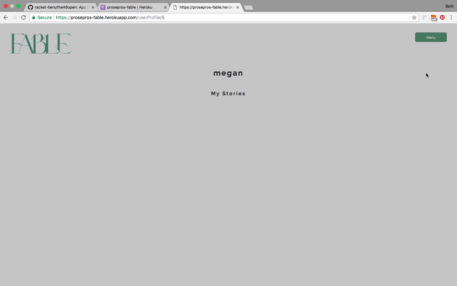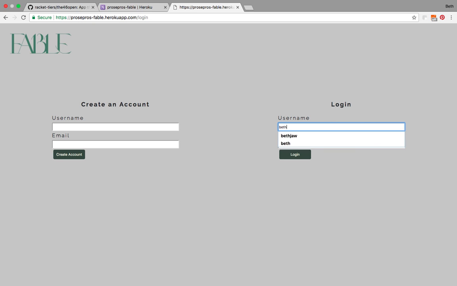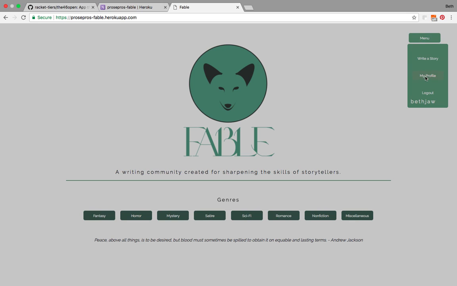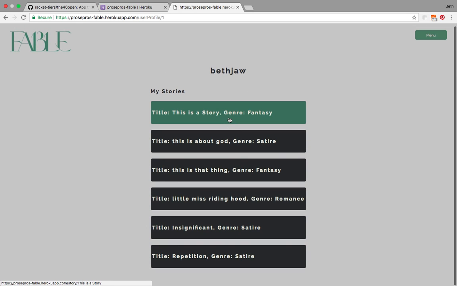We'll go to your profile. There are currently no stories here under your profile because you haven't written any. We just created this account. When you do write stories, they will pop up right here. So we'll log out and then log in so you can see a profile that already has some stories on it. So this would be a profile that already has some stories written. And again, you can go to the story and see it or comment on it.